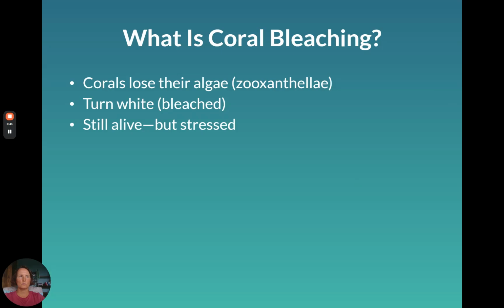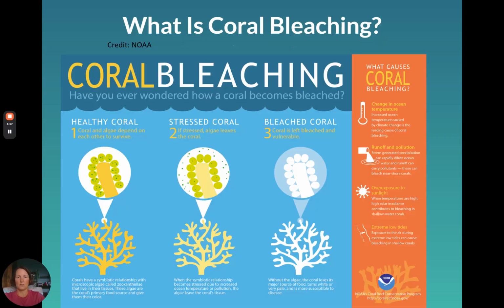So what is coral bleaching? Coral bleaching happens when corals lose their zooxanthellae, their algae. Without the algae, they lose their color and turn white. The zooxanthellae is the main source of energy for the corals. So what you're seeing when those algae are gone is that skeleton underneath, that calcium carbonate skeleton. Bleaching does not equal immediate death for the coral. Coral is still alive, but it's stressed and it can't really get very much energy without its zooxanthellae. So it's almost like coral bleaching is like a coral starving. We can think of it that way.